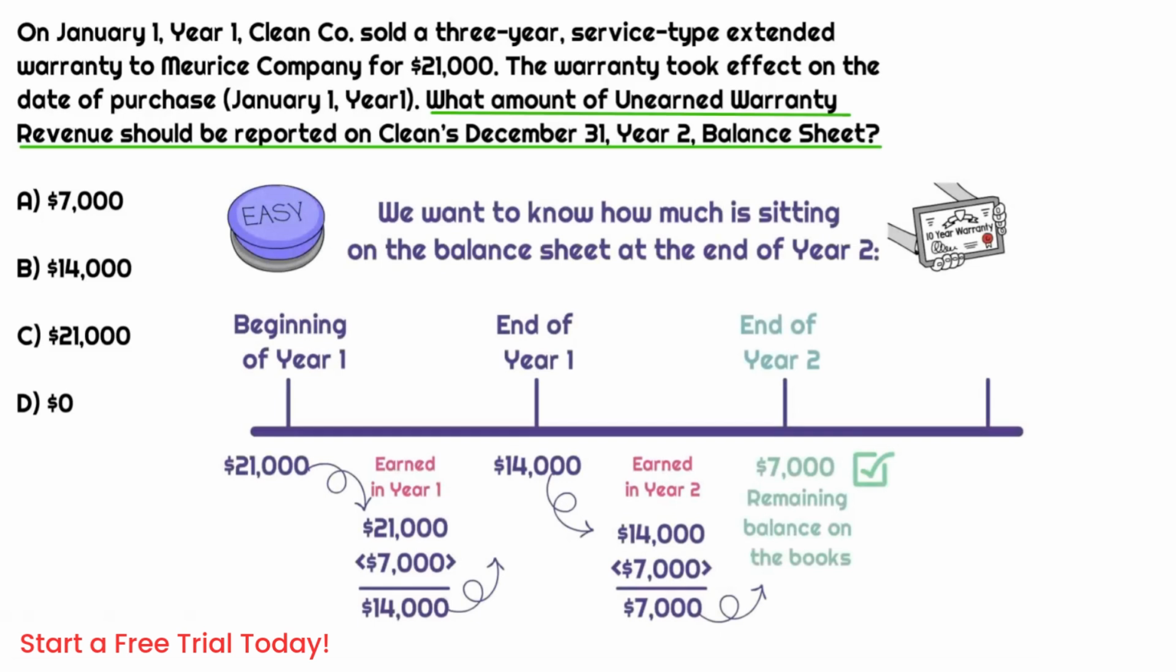So if it's a 3-year service type warranty and it's worth $21,000, that means we're going to reverse $7,000 per year. So we're reversing $7,000 in year 1, $7,000 in year 2, and $7,000 in year 3. At the end of year 1, we're going to have $14,000 in unearned revenue that is yet to be earned. But they're asking for the amount of unearned revenue that is on the books at the end of year 2. At the end of year 2, another $7,000 will have been earned. So that means how much is left that is yet to be earned that remains on the balance sheet. That's going to be that final $7,000 amount. So that's why this is the correct answer choice.